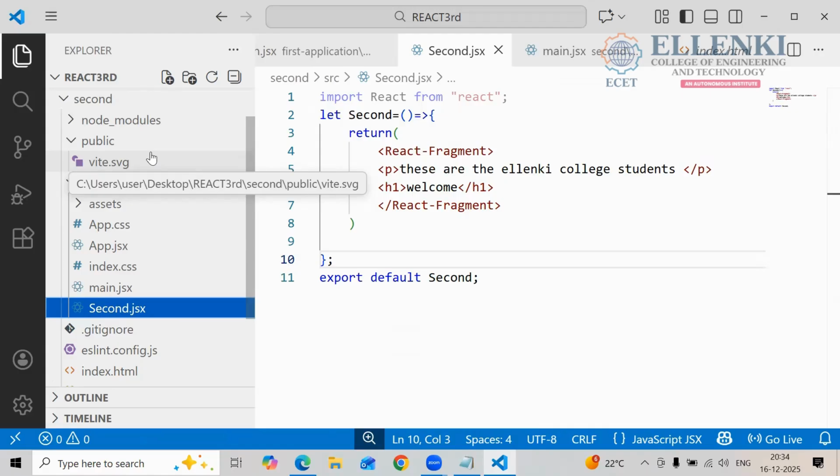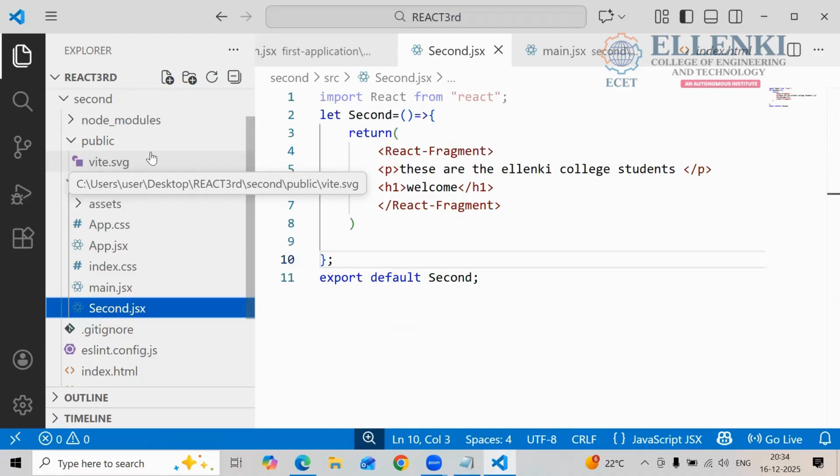Without giving any definition, without giving any data to your component, you cannot write. So that's why we are defining some data to your component. How are you going to define your data in your component? Is it clear to everyone? Yes or no? Okay. So for this, which hook are we using?